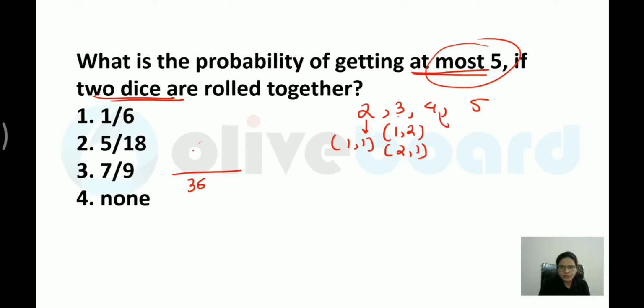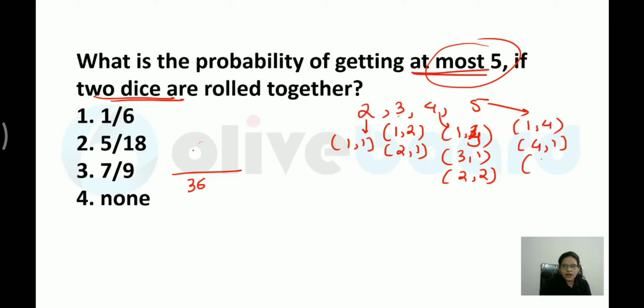When you are talking about 4, it is 1 comma 3, sorry, 1 comma 4, 1 comma 3 only, then 3 comma 1, 2 comma 2. I think these are the only possibilities. When I am talking about 5, 1, 4, 4, 1, then you have 2, 3, 3, 2. So these all are the possibilities over here.